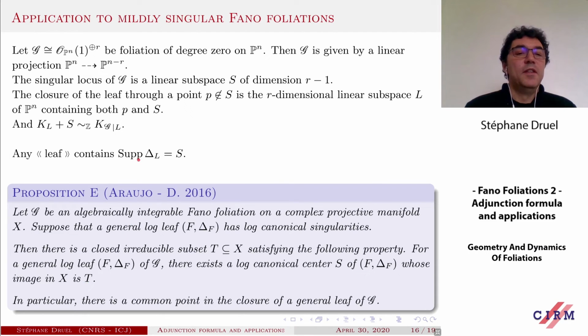So in this particular example, the boundary is irreducible, and there is only one log canonical center. This is the boundary itself. That says that all the leaves contain a common subvariety. So as a consequence, as I said at the beginning of the lecture, there is a common point in the closure of a general leaf, under the assumption that the foliation is Fano and that the singularities are log canonical along a general leaf.